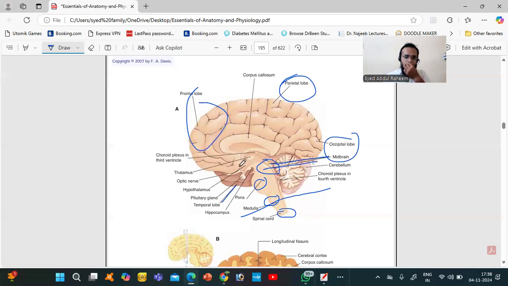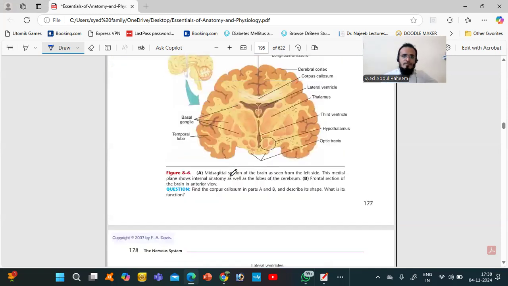In that area lie the thalamus, hypothalamus, and pituitary gland, very important glands. And the hippocampus and limbic area are also present in that area.